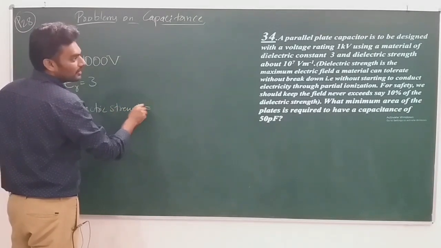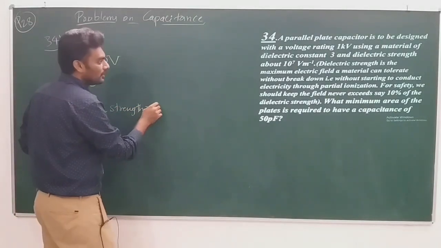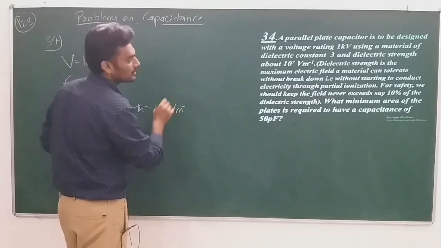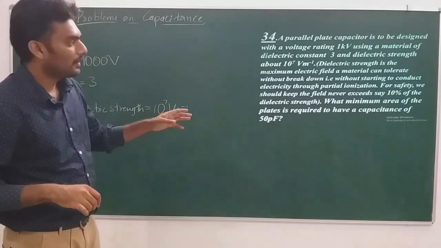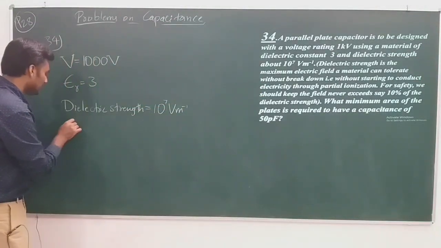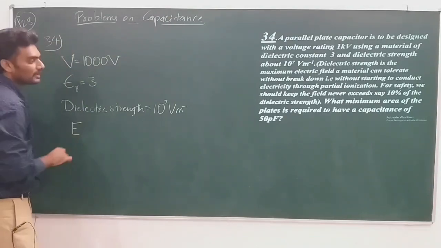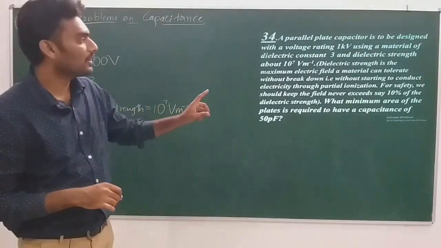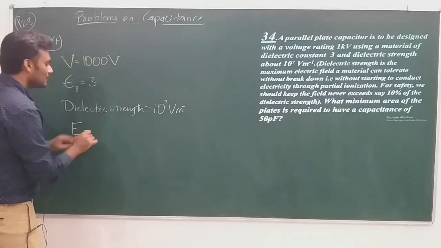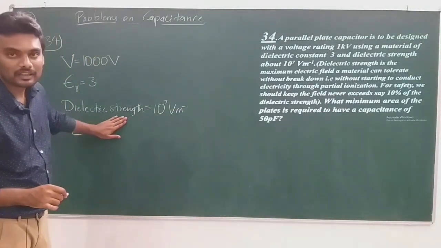So the dielectric strength of the given material is about 10 to the power of 7 volt per meter. From the given data, the electric field E should never exceed 10% of the dielectric strength value.